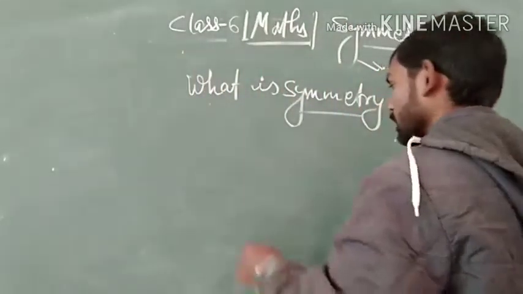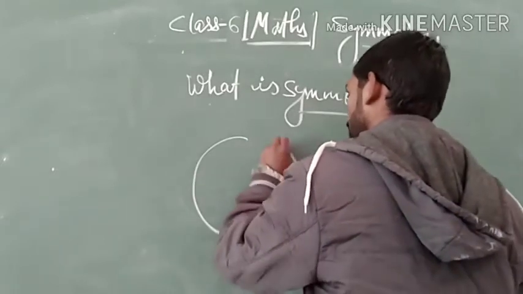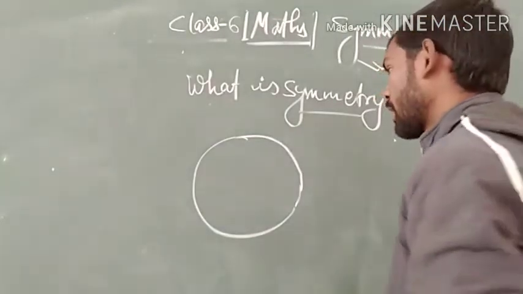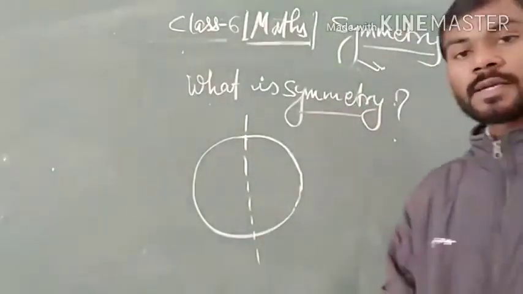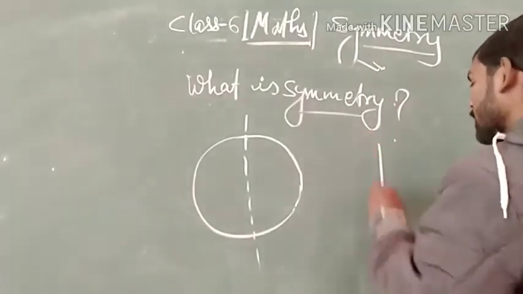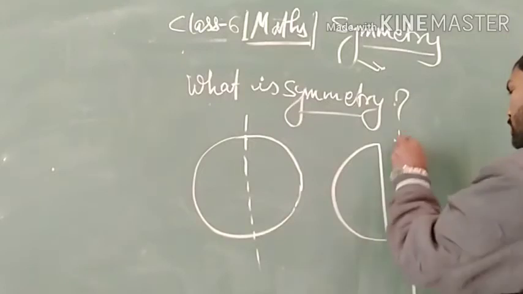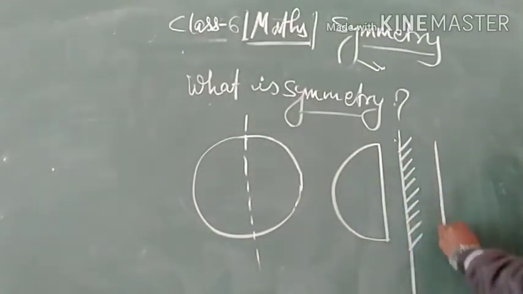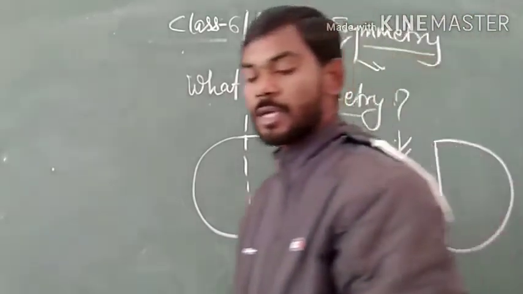Just suppose I have a circle like this. If we divide it into identical halves, then each semicircle is the mirror image of the other.